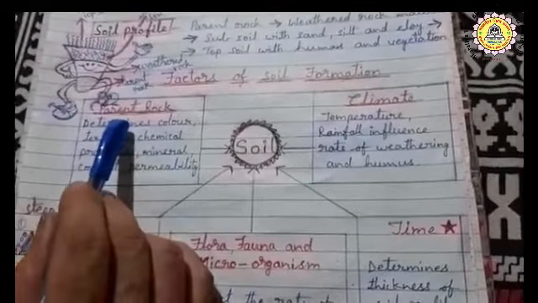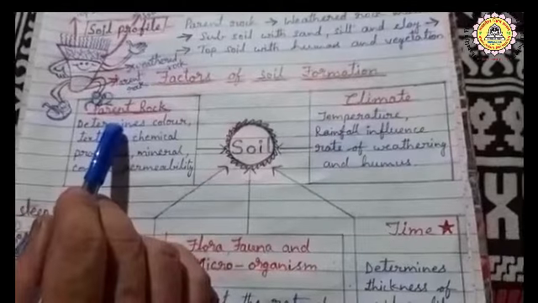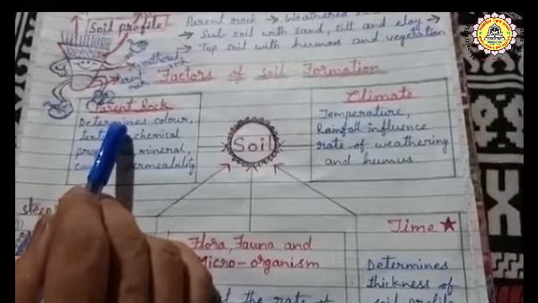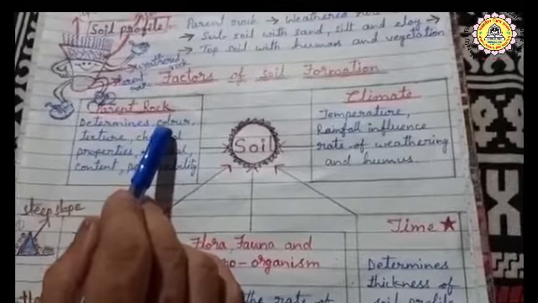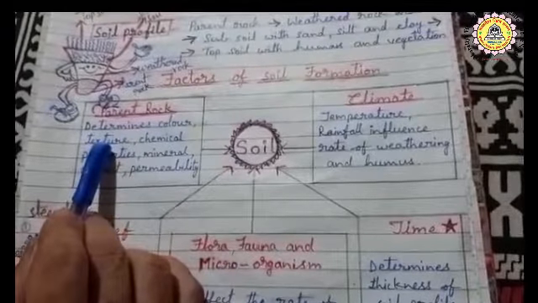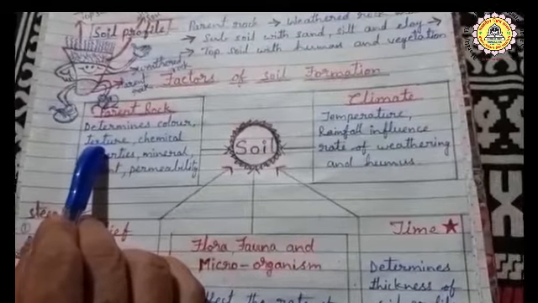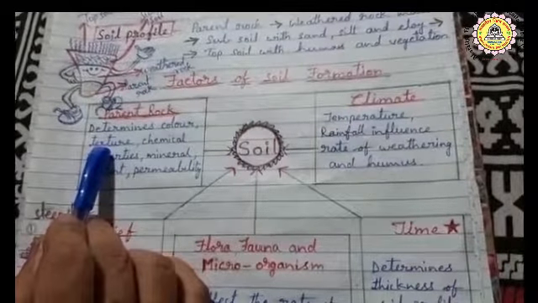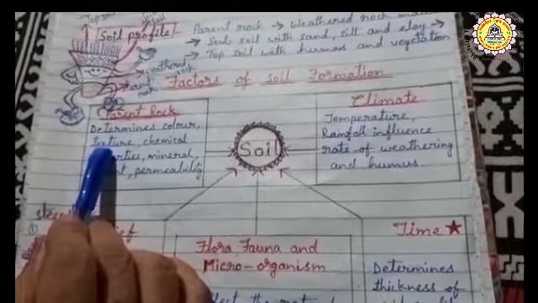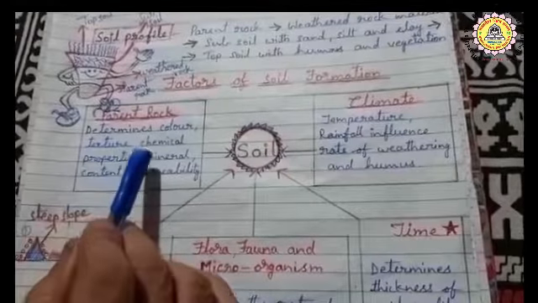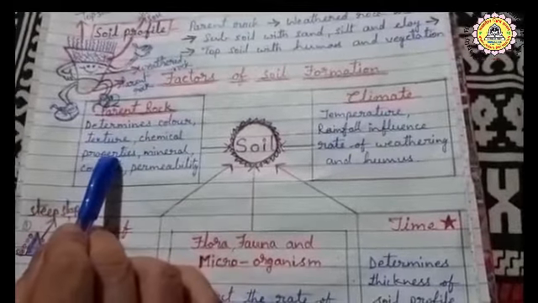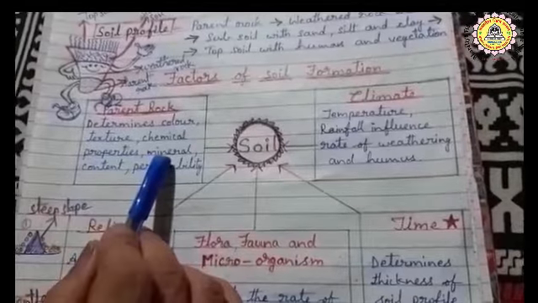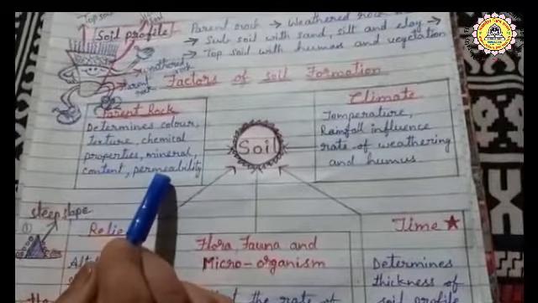Different kinds of rocks are there at the bed of the land, and they have different color and texture. Texture means some kinds of rocks are very hard, some are very soft and smooth. That is known as texture. It also has chemical properties. It also contains minerals and permeability.